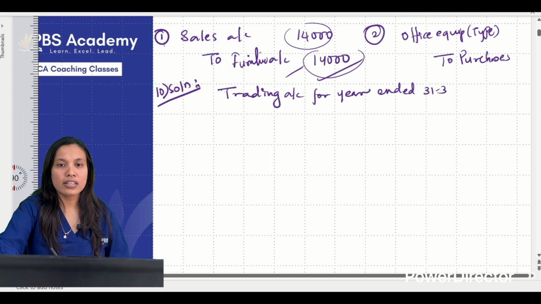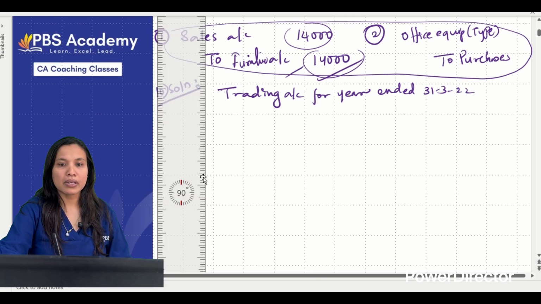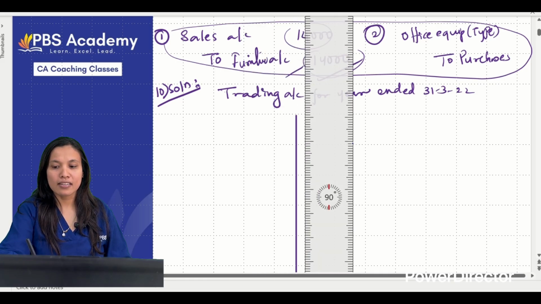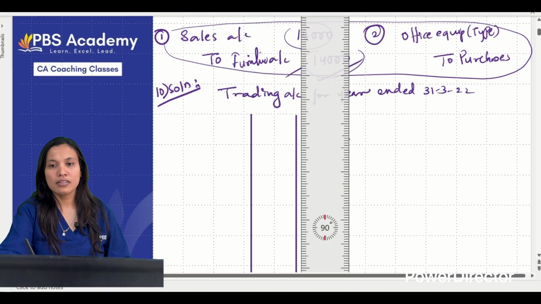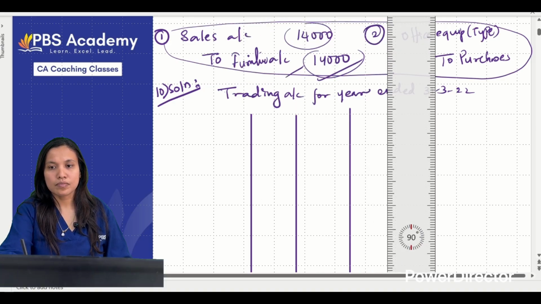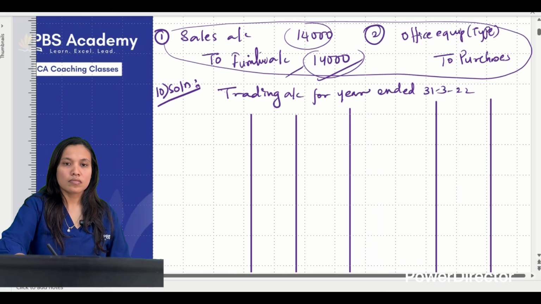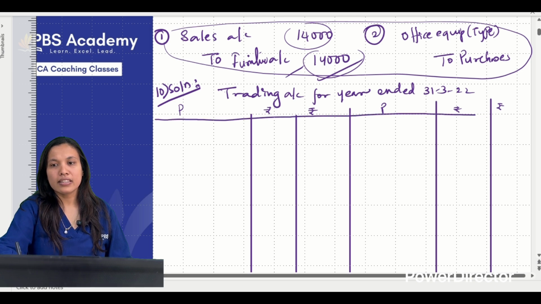This is just for your understanding, you need not write. Or you can write it in the working note but not here. It will not come in the main part of the problem. Make one inner column because there are adjustments that we have seen. Particulars amount, particulars amount. Done? The trading account is made.